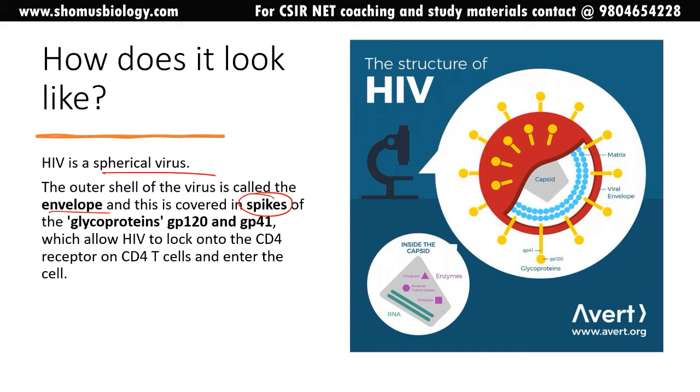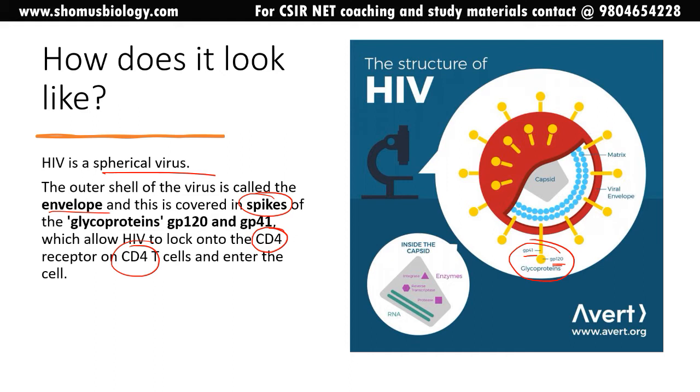The spikes are made up of glycoproteins, and there are two different types of glycoproteins, GP41 and GP120, which allow the HIV to lock onto its specific target, and that is our immune system cell, known as the CD4 cell. CD4 T cells. T cells are very important cells that are involved in protecting us against acute infection in cell mediated immunity. So these CD4 T cells are also known as the helper T cells.